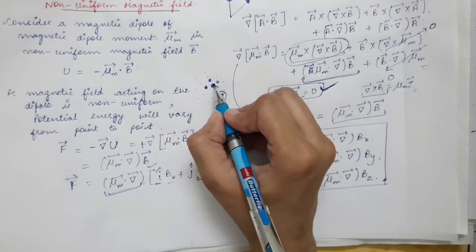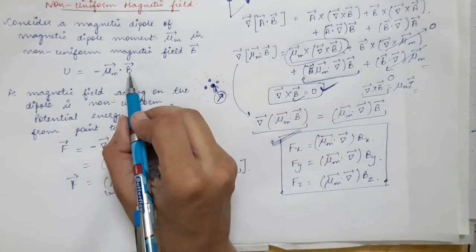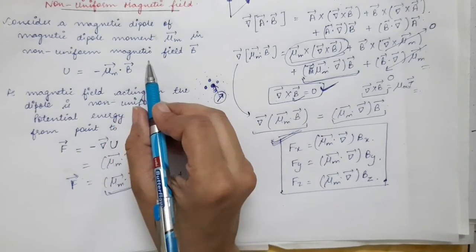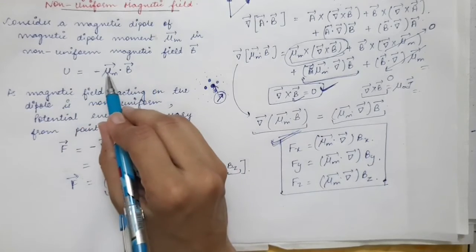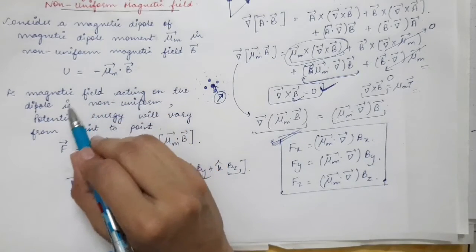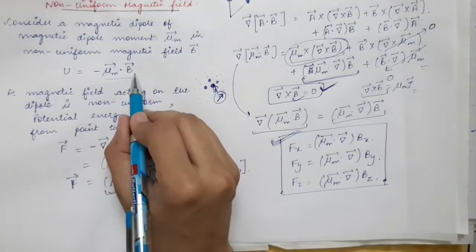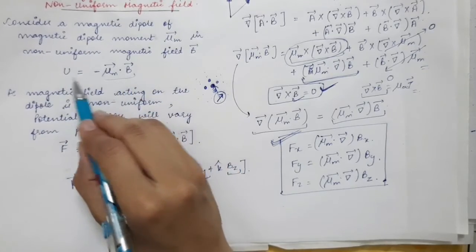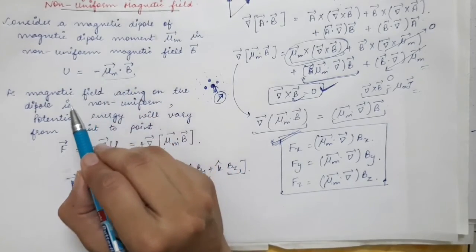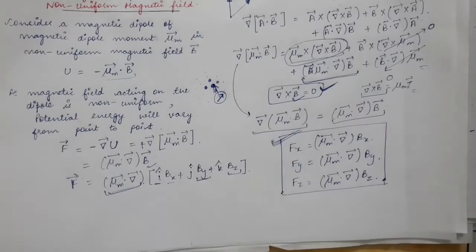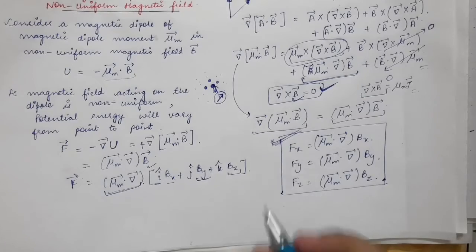And why does it do so? Because if it moves in a region of stronger magnetic field, the value of magnetic field will be more, and hence the potential energy will be more negative in that case. So if this right hand side increases, the left hand side will become more and more negative. This phenomenon you might have also done experimentally.